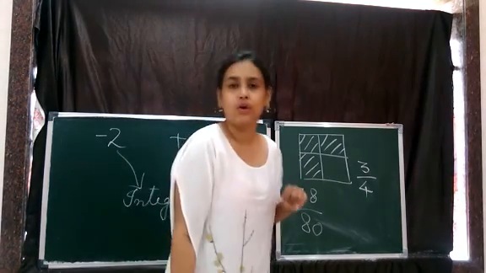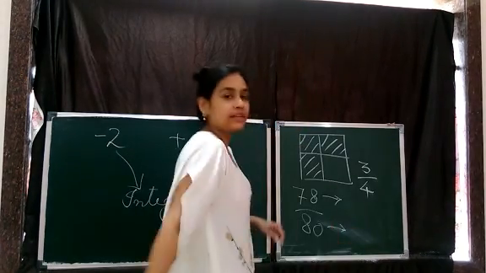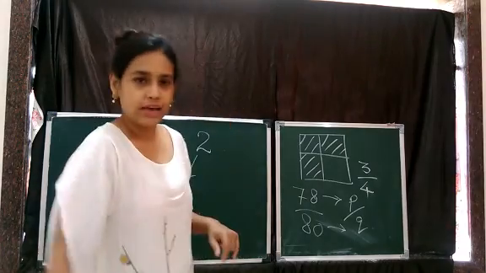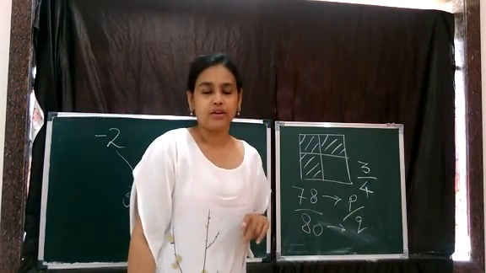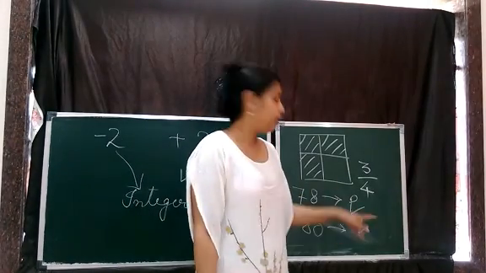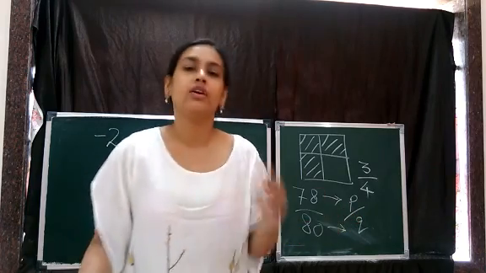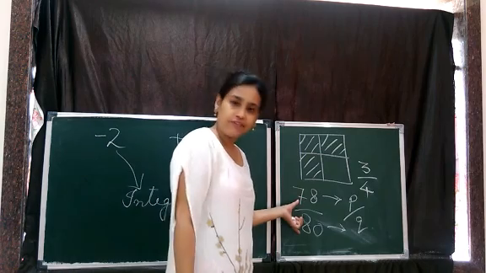Part of a whole. Also, you can say numbers which are represented in the form of P by Q, where P and Q both are non-negative numbers, and Q is always not equal to 0. Correct? So we studied fractions.